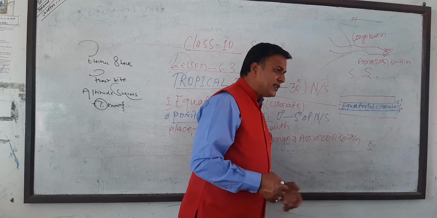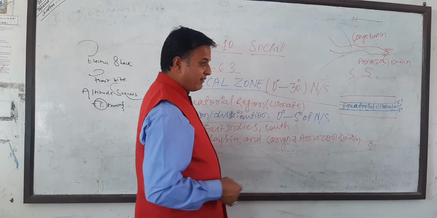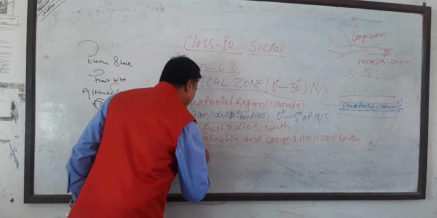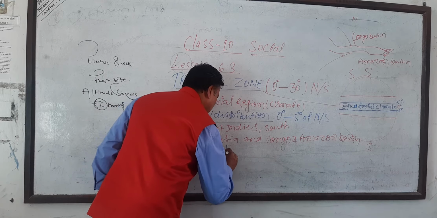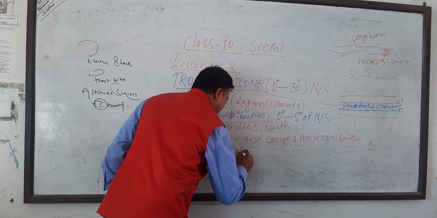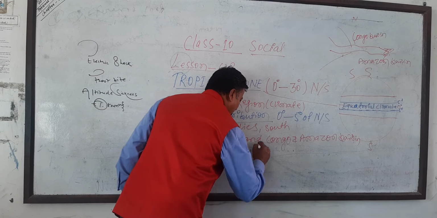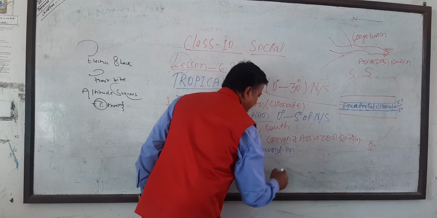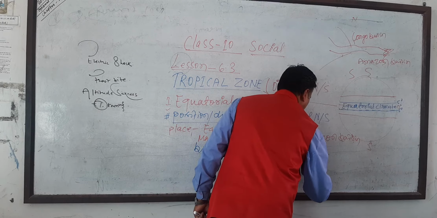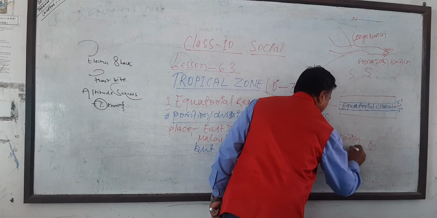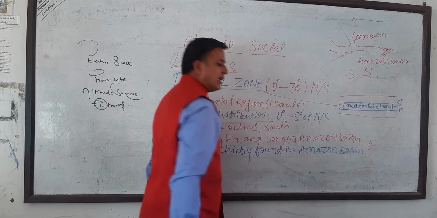So it is found in the East Indies, South America, Malaysia, and the Congo and Amazon basin, but chiefly found in the Amazon basin.